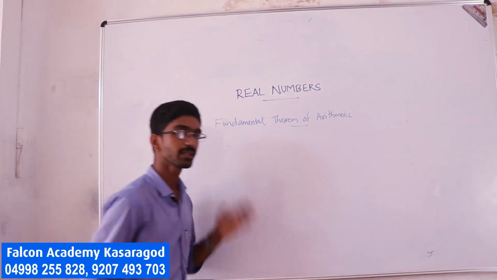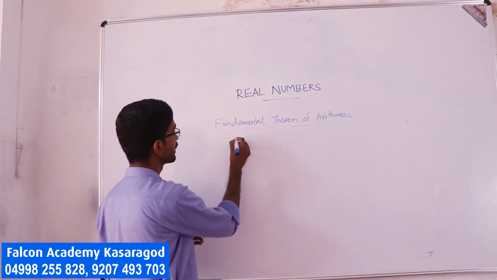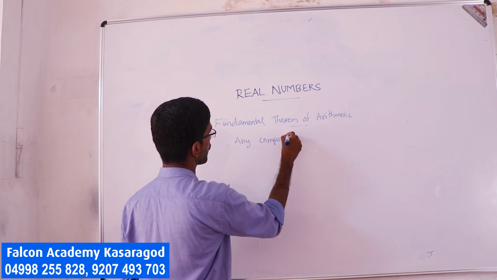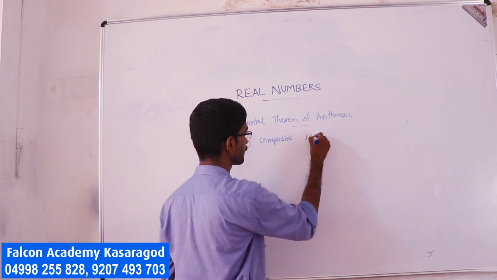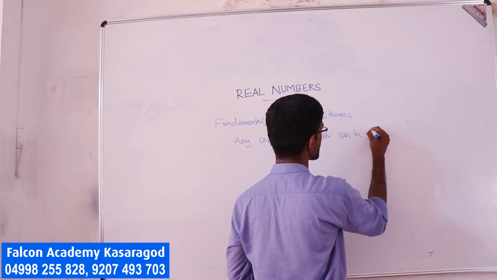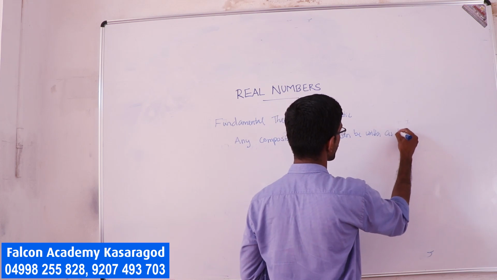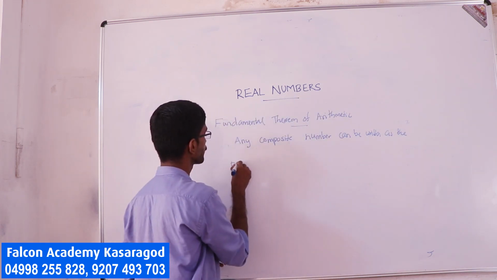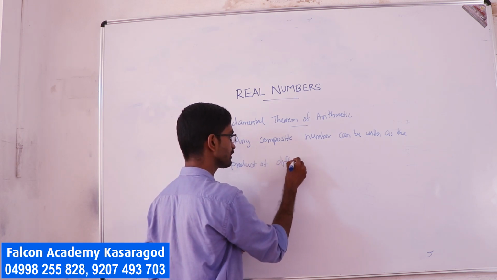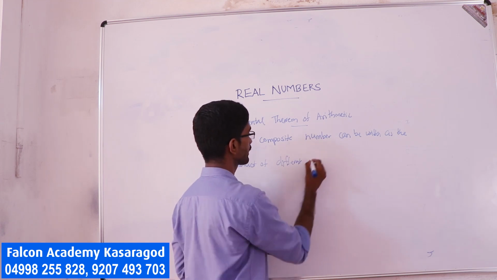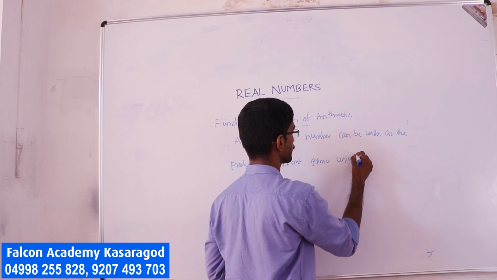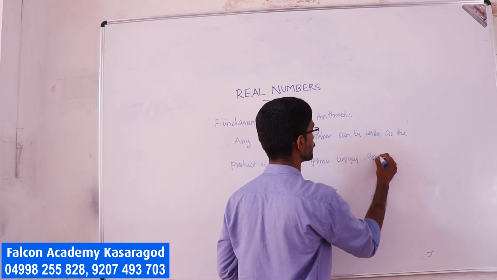The statement is like this: any composite number can be written as the product of primes uniquely, apart from the order.